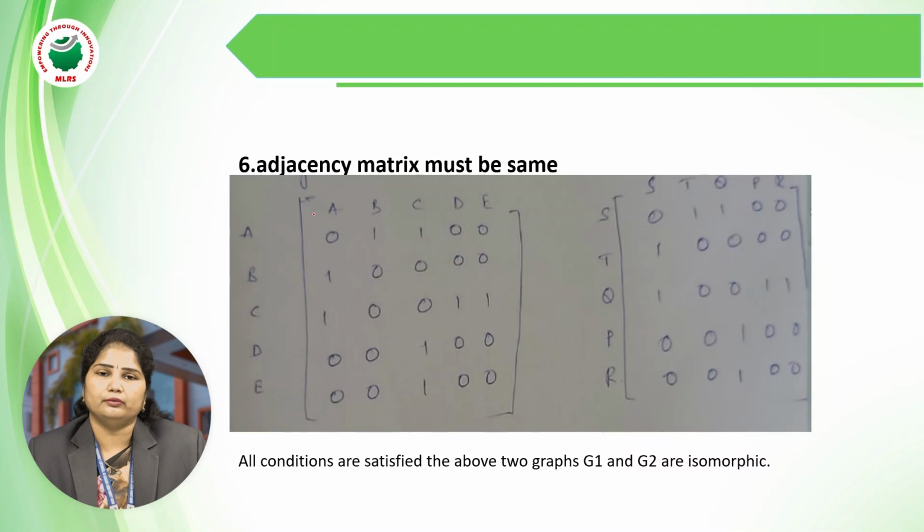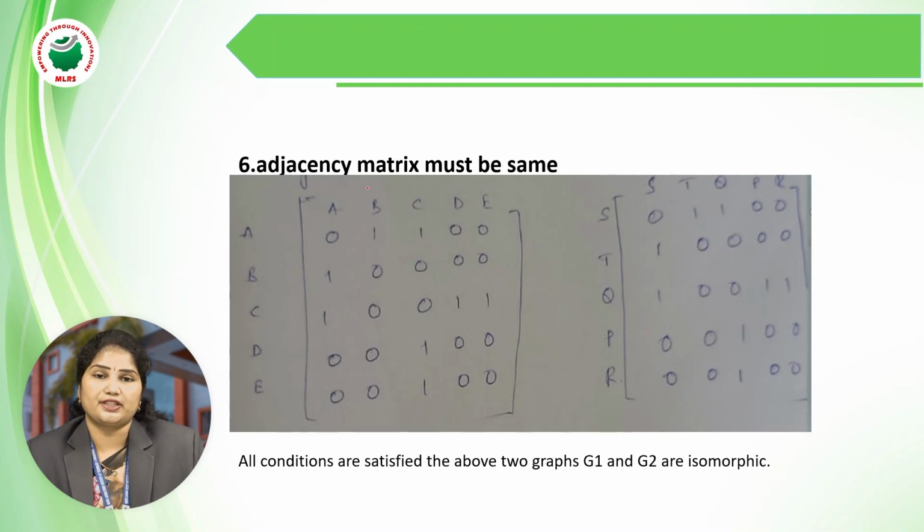Okay, and we have to take the number of vertices, A, B, C, as rows and columns. In the second graph also we have to take the vertices as columns and rows, S, T, Q, P, R, S, T, Q, P, R. And if we have a connection between A to A, by looking at the graph, then we have to keep 1. Otherwise, we have to keep 0.